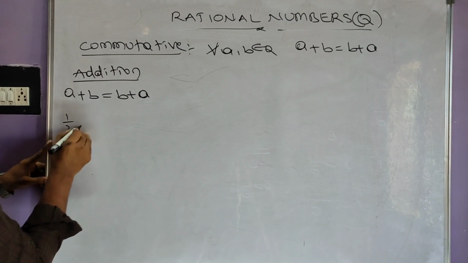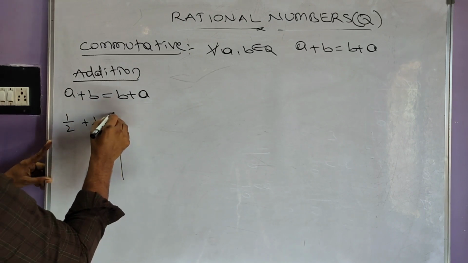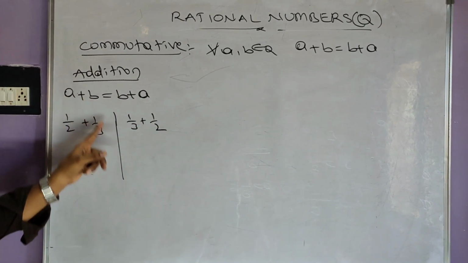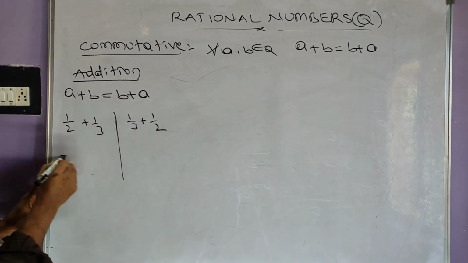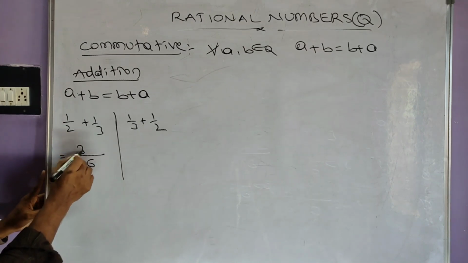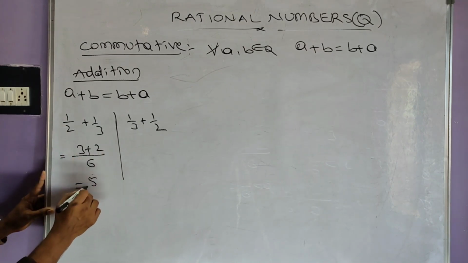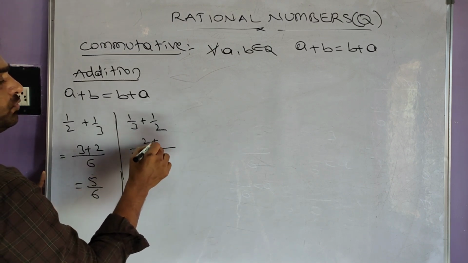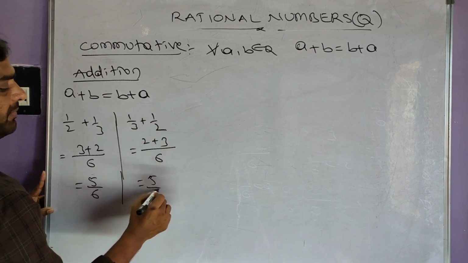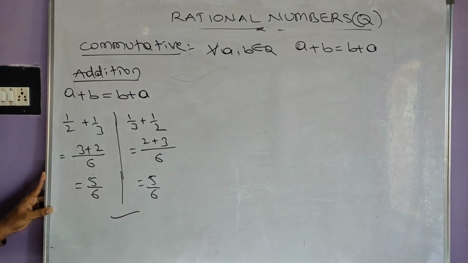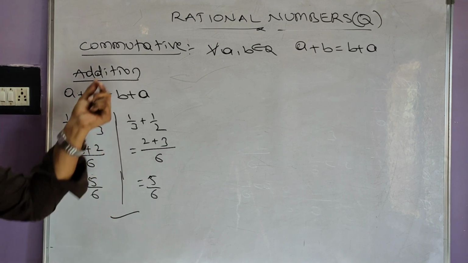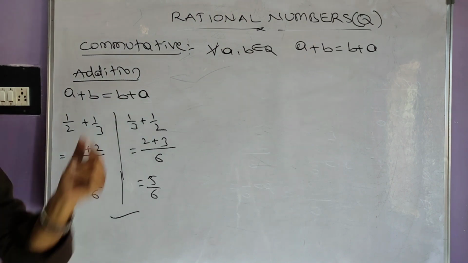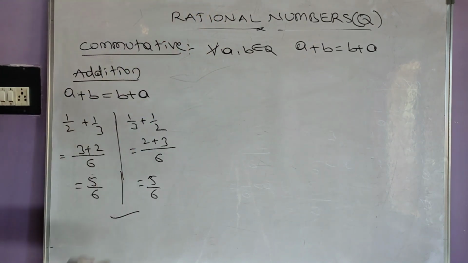Take a value 1 by 2, b value 1 by 3. B value 1 by 3, a value 1 by 2. What is the LCM here? 6. 2 threes are 6, 3 twos are 6. We got 5 by 6. Here the LCM is also 6. 3 twos, 2 threes. We got 5 by 6. Both are equal. So we can say that addition is commutative in the set of rational numbers.